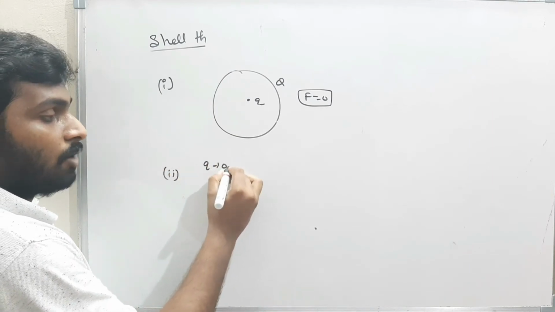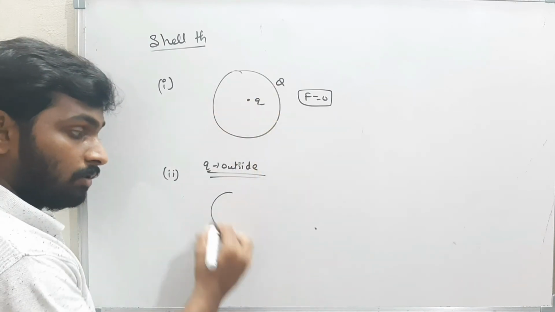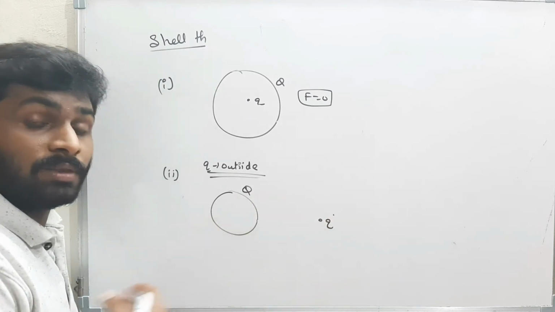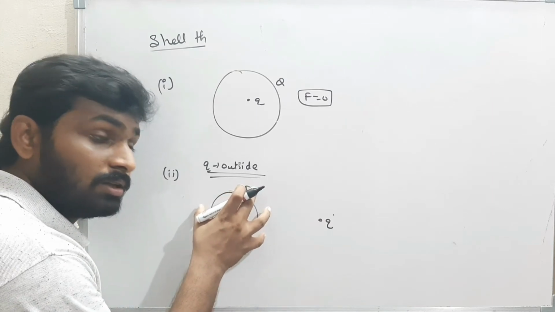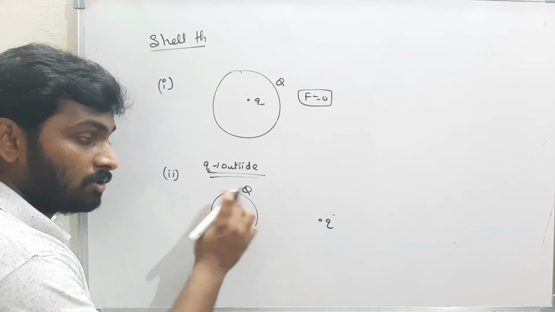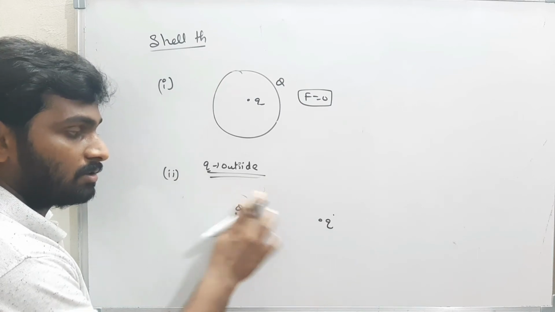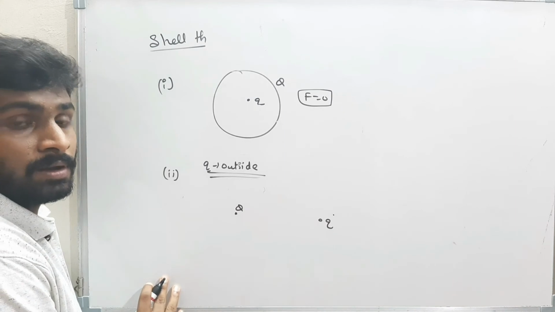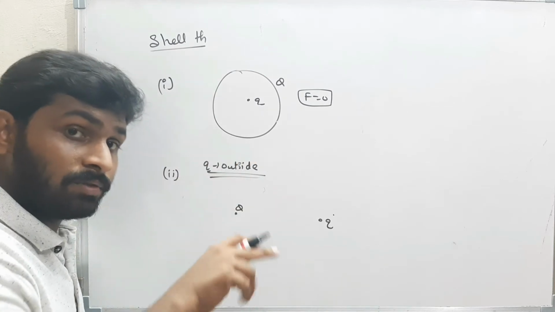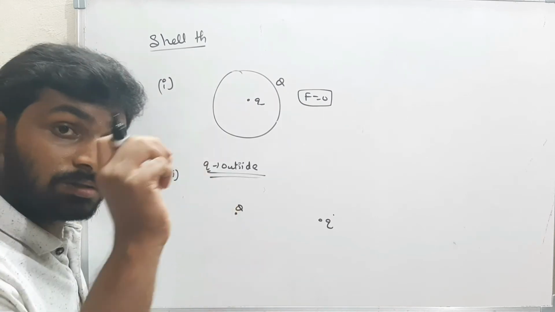Now the second point. If the charge is outside the spherical shell, see, there is a charge q outside the spherical shell. Now I have to assume this spherical body as a point-sized object present at the center. That means I have to assume the shell as a point-sized charge q at the center. Even though it is a spherical shell or a solid sphere, for both I have to assume the charge is present at the center.